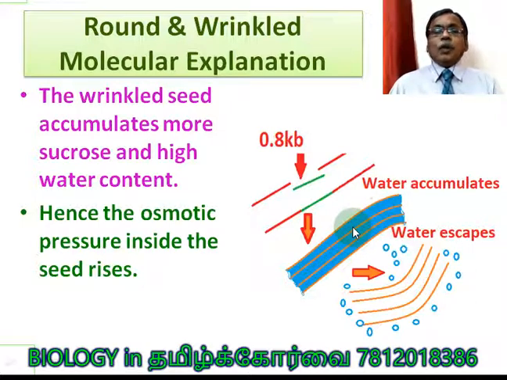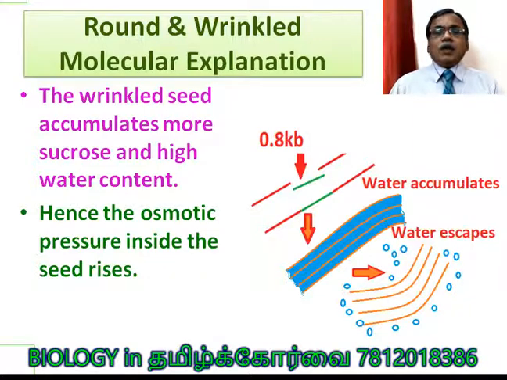So the seeds are bulged in their immature stage. Hence the osmotic pressure inside the seed rises. Turgidity increases, so the seeds become bulged.